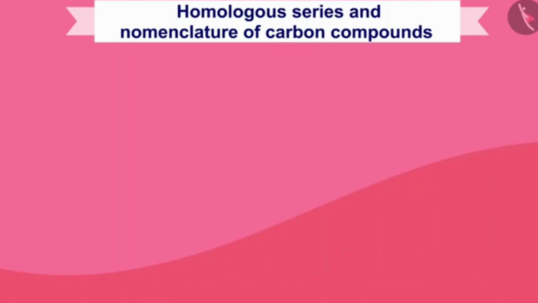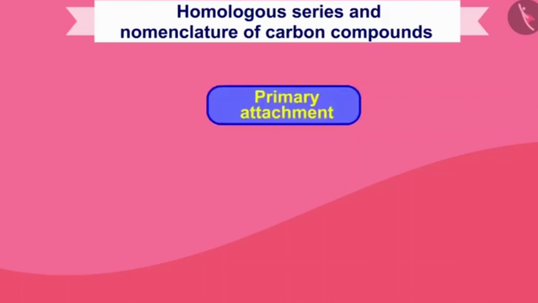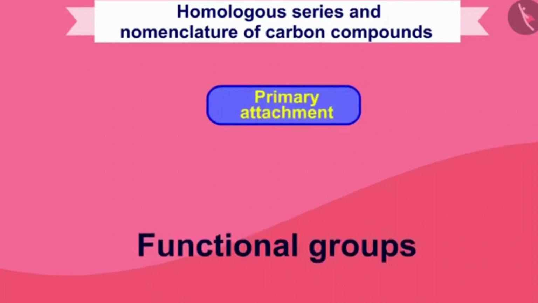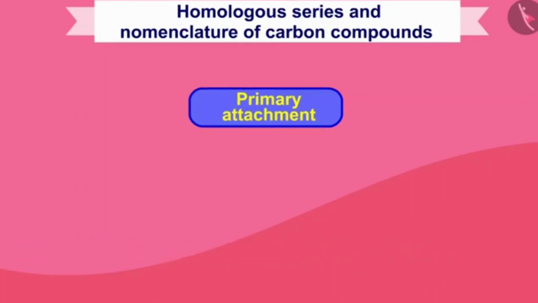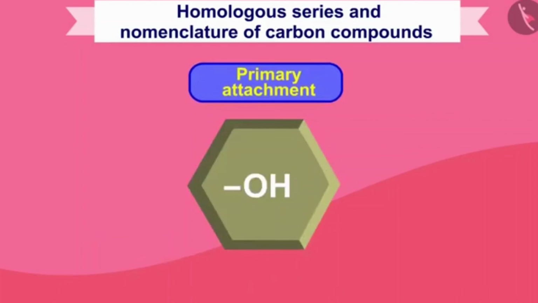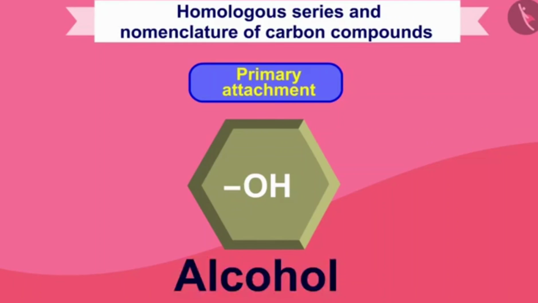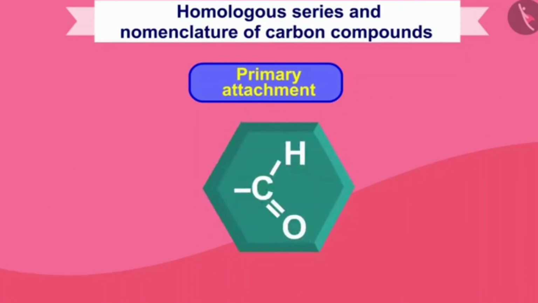Now we can check the primary attachments, which are functional groups. They are as important as surname in carbon name. If OH or hydroxyl is seen in the primary, it is alcohol. For this, you will write ol. If you see CHO, that is aldehyde, you will write al for it.